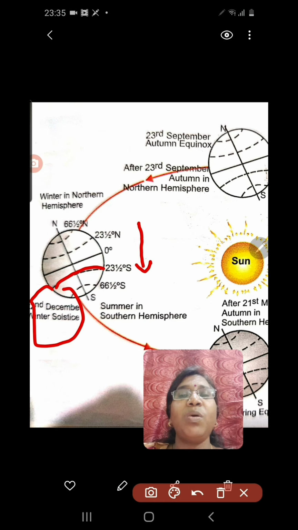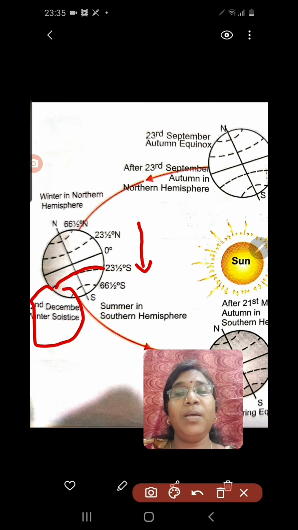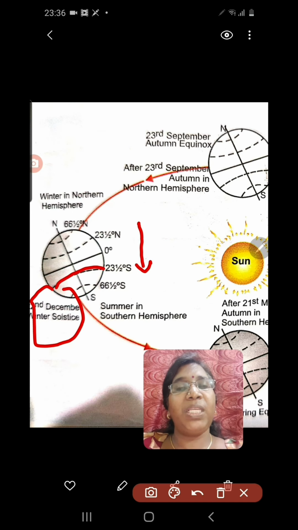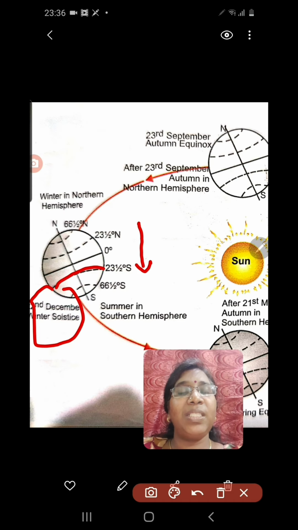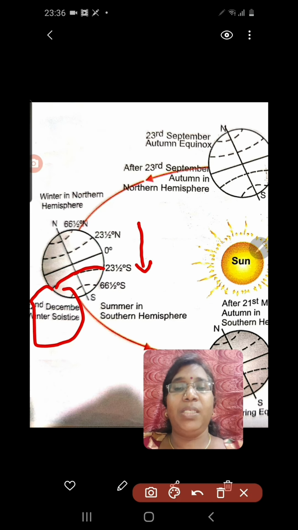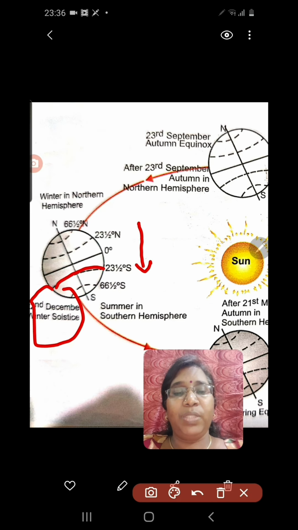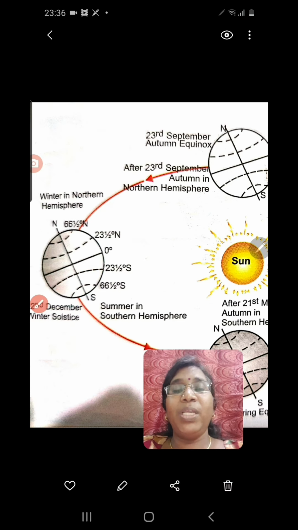Why is it winter solstice? Because it is summer in the southern hemisphere, but in the northern hemisphere it is winter. We are discussing everything from the perspective of the northern hemisphere. Since it is winter in the northern hemisphere, we term 22nd December as the winter solstice. So you understood that.